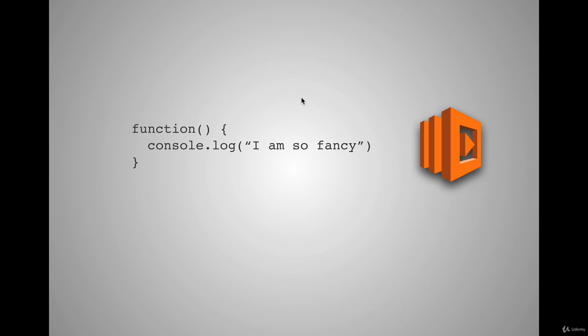All right, that sounds really great. I'm sold. Let's start doing this. Well, let's use Amazon Lambda. And Lambda, like I said, lets you run a function. And this is how it's going to work. And we're going to implement this in the course.